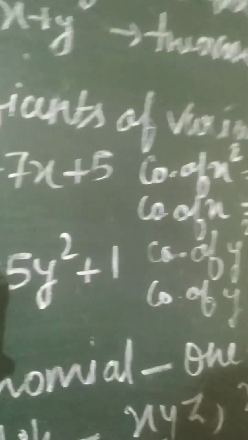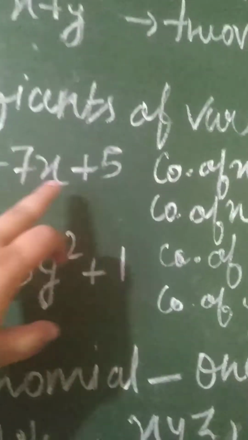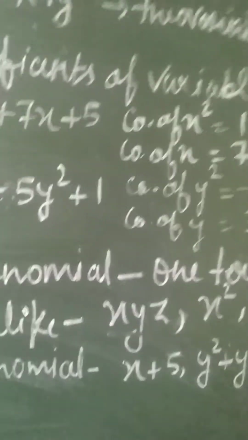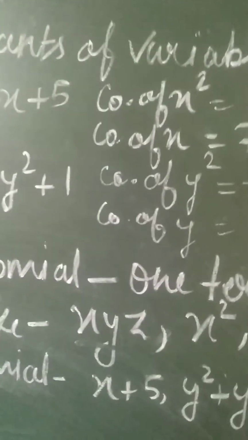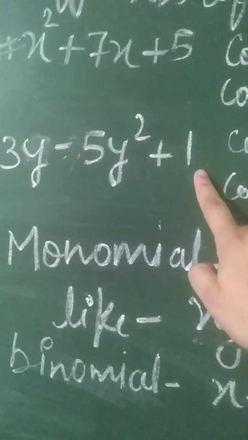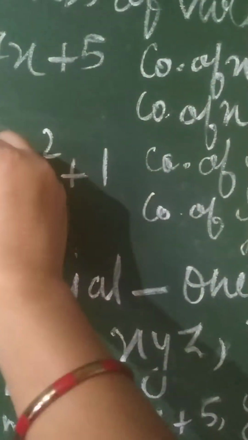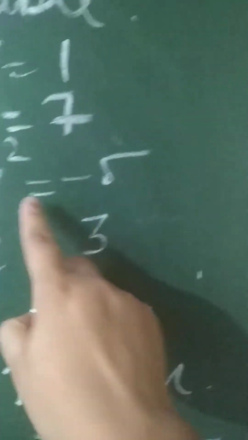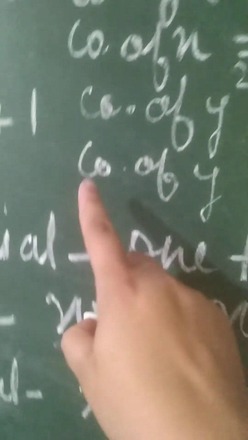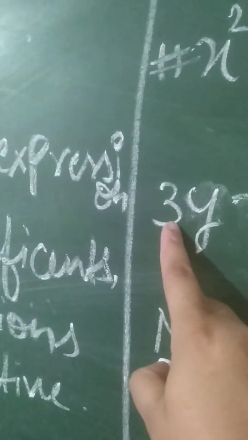In the second question they are asking you to write down the coefficient of x square. I have written some examples here. x square plus 7x plus 5. So the coefficient of x square in that expression is 1 and the coefficient of x is 7. See the next one, 3y minus 5y square plus 1. So the coefficient of y square is minus 5. I will write the coefficient of y square is equal to minus 5. And the coefficient of y is 3. The coefficient of y is equal to 3. Okay, so that is the second question.